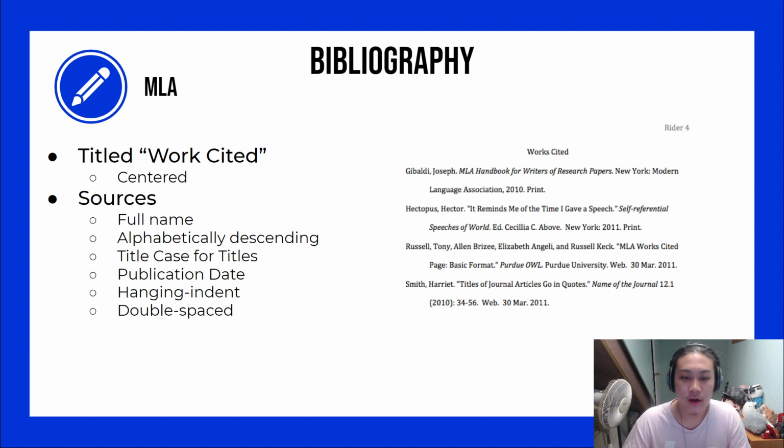We will now be talking about the bibliographies for MLA style and APA style. So in MLA style, the bibliography will always be labeled as Works Cited on the top of the page. The source will always start off with the author's last name, followed by the first name, and then the middle name will be an initial, if applicable, of course. The title of the source will also be in quotation marks and will be in title case. That means that all significant words will be capitalized and small words like articles and prepositions will not. The date of publication will come right after the citation, since English studies do not really matter on the sources being up to date.